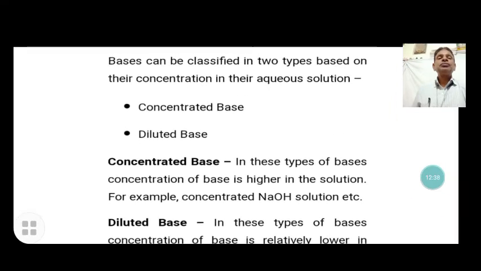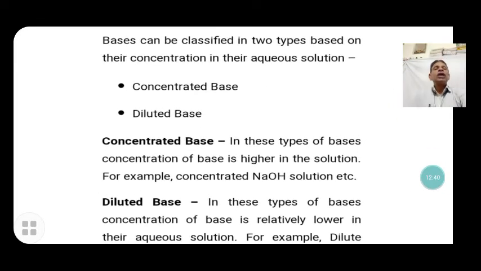Now, bases can be classified into two types based on the concentration of base in their aqueous solution: concentrated bases and dilute bases. A concentrated base is a type of base where the concentration in the solution is higher, for example, concentrated sodium hydroxide solution. Dilute bases are those where the concentration of the base is relatively lower, for example, dilute potassium hydroxide.